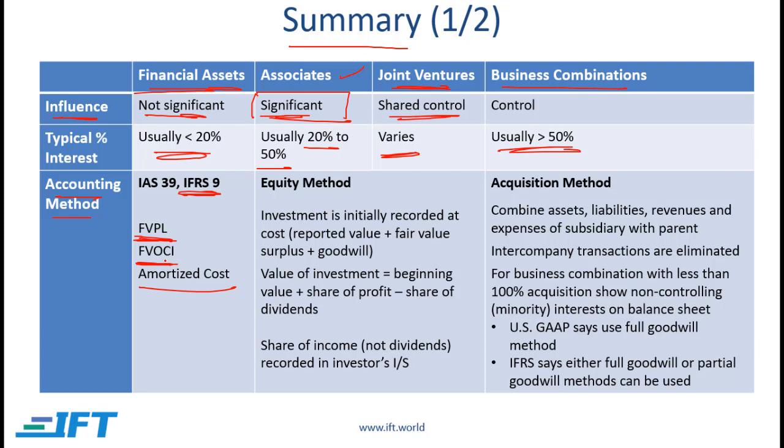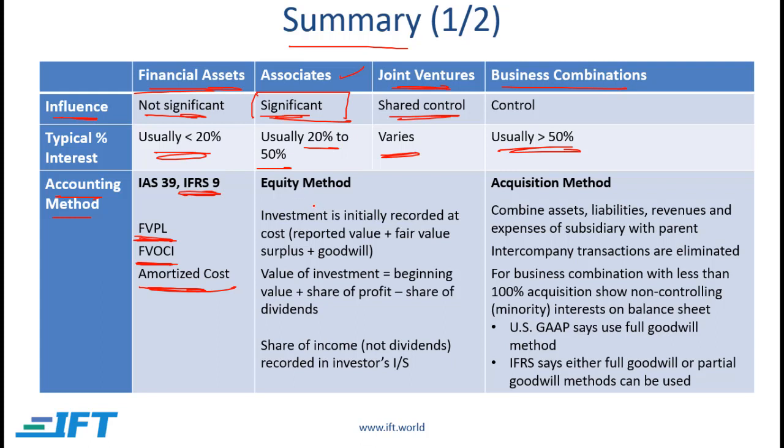Here the asset is shown on the balance sheet at fair value. Unrealized gains and losses are not shown on the income statement, but are shown in other comprehensive income, which is part of equity. And then there might be assets such as bonds, which are held for the long term, and such financial assets are shown at amortized cost.